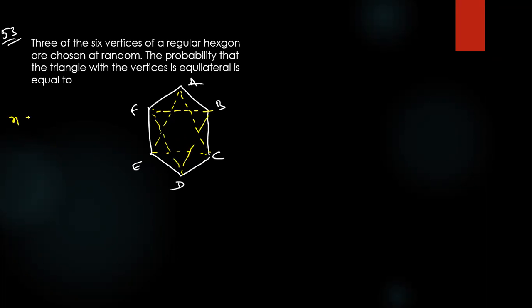So what is the sample space? N of S is how much? How many vertices are there? 6. We have to choose 3. So 6C3 ways. How many ways? 20 ways.